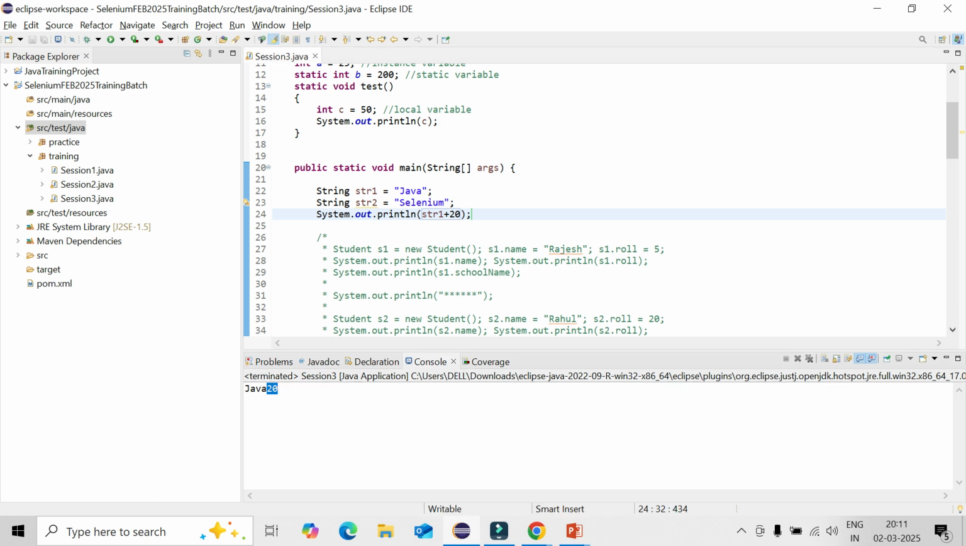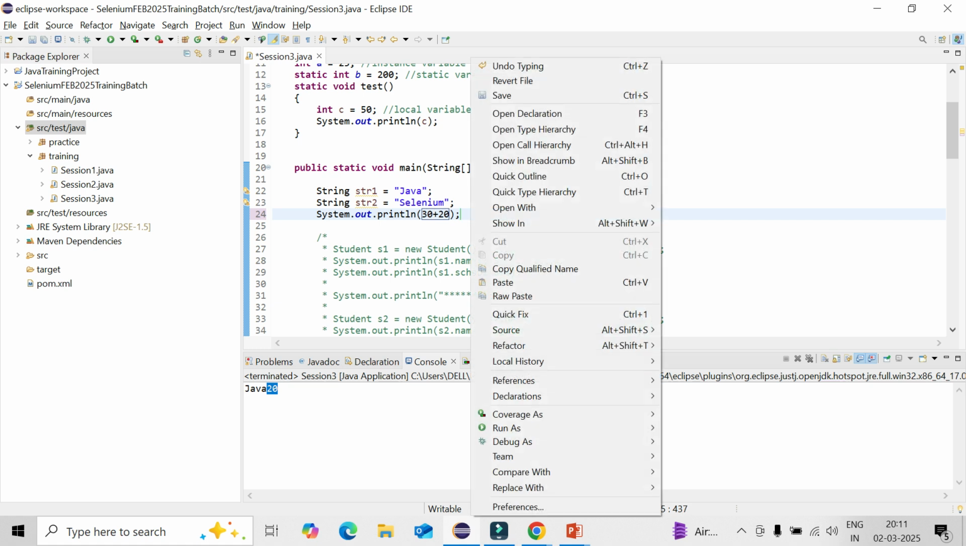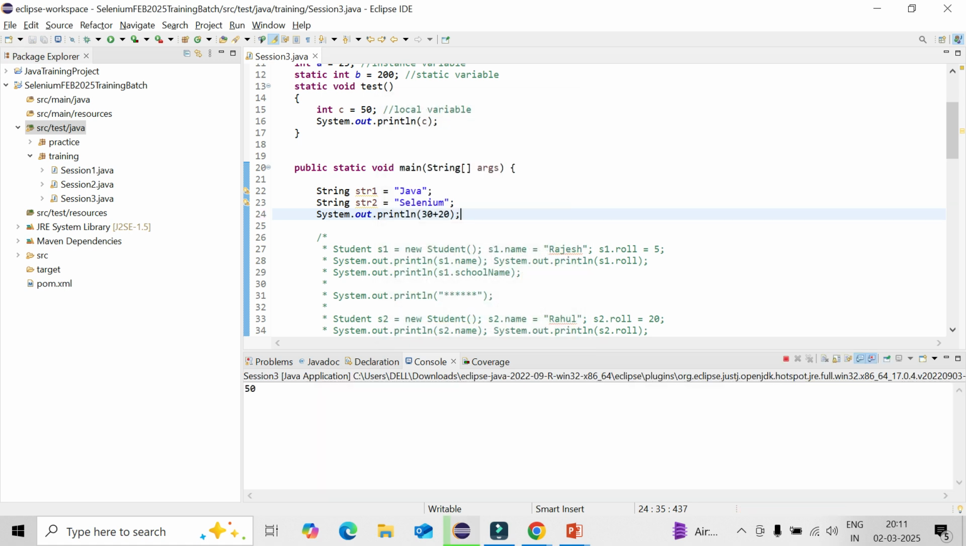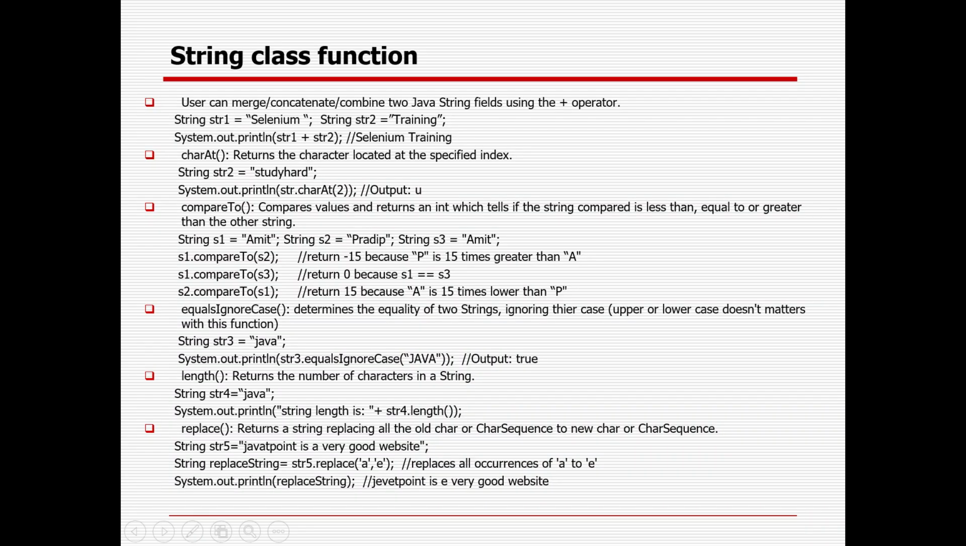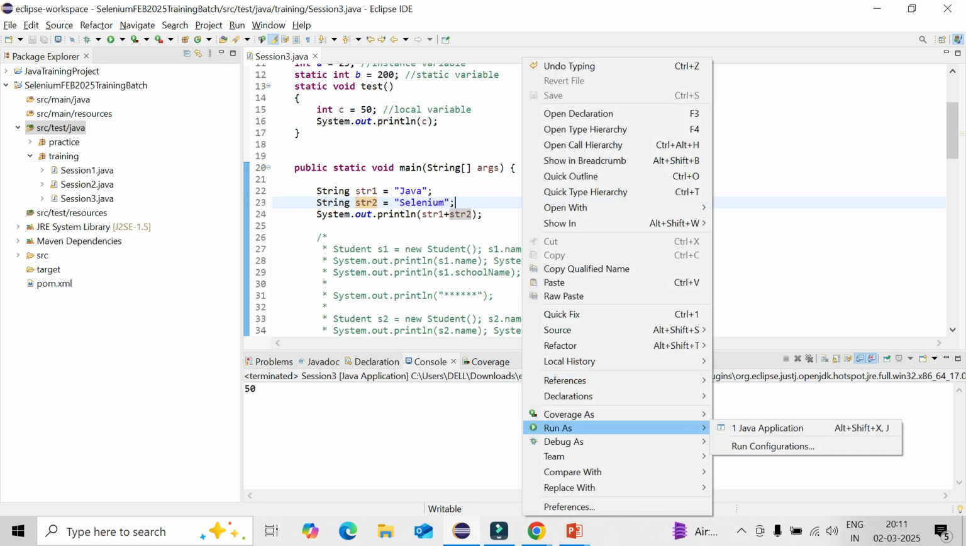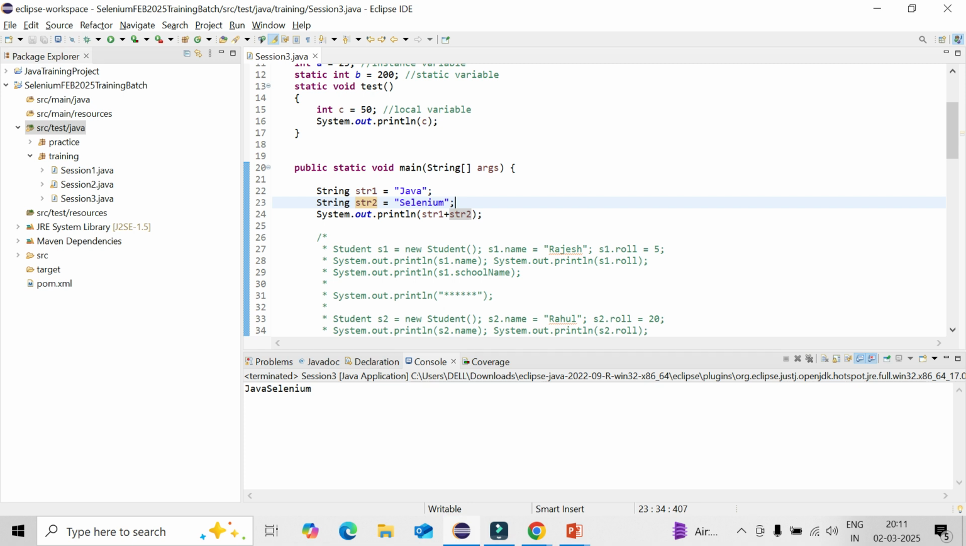But in case you are doing something like 30 plus 20, it will act as an addition operation. So that is the way the plus sign works as an operation. As a concatenation, you can use string1 plus string2, so it will simply be added as a concatenation. So plus is used as a concatenation.